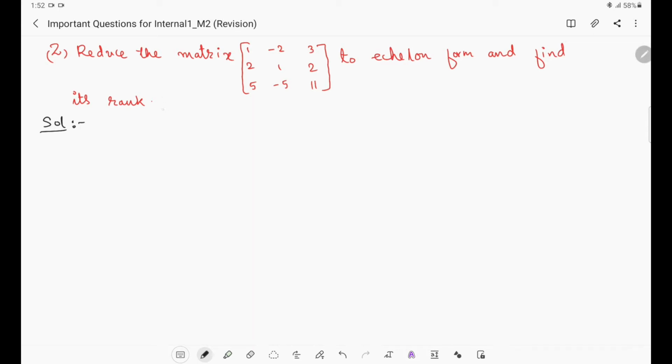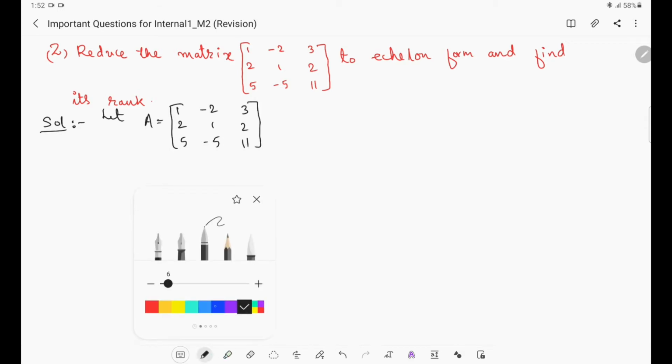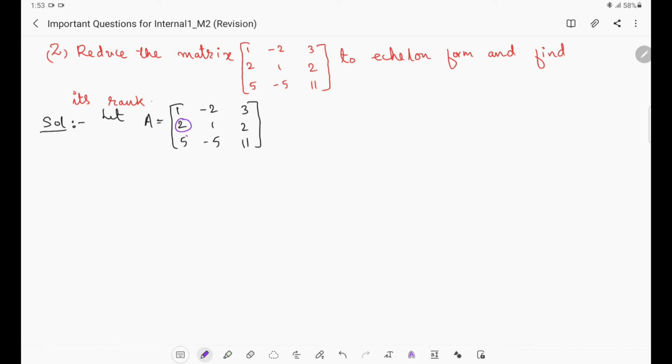So let us consider the given matrix as A equals 1 minus 2 3, 2 1 2, 5 minus 5 11. Now to reduce this to row echelon form, we have to make these two entries 0 by using the first entry.